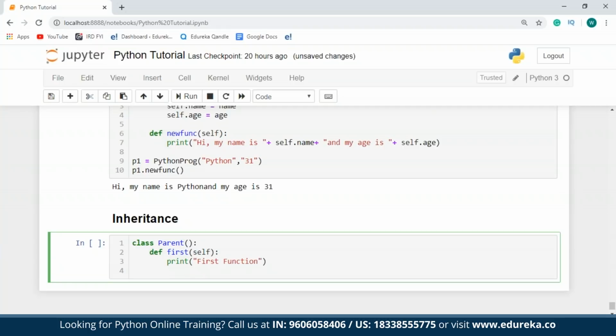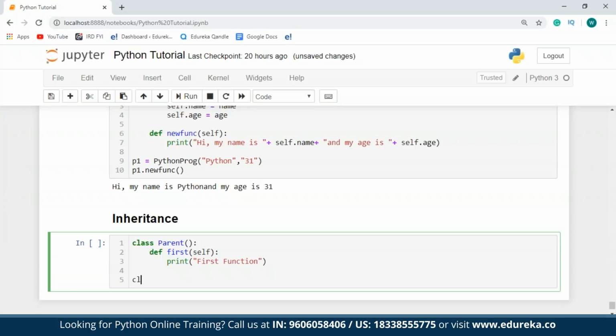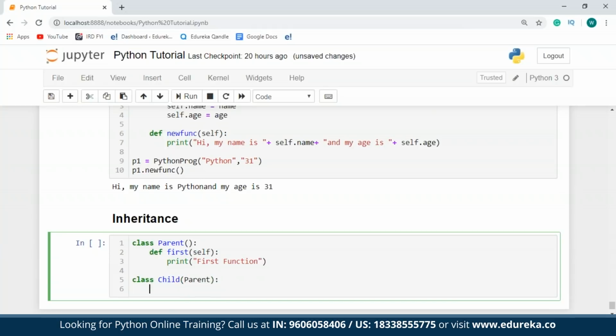So next, I'm going to declare another class. I'll just call this class child. And this child is going to be a subclass of the parent class. So to inherit the parent class, I'll have to specify the parent class within the braces. So I'll just type in the name of the parent class. Within this, I'm going to define a function named second and the self parameter to it. Now this function will also have one statement, that is the print statement saying second function.